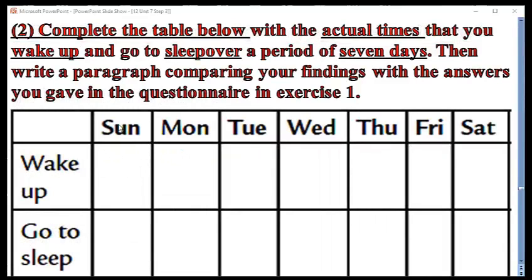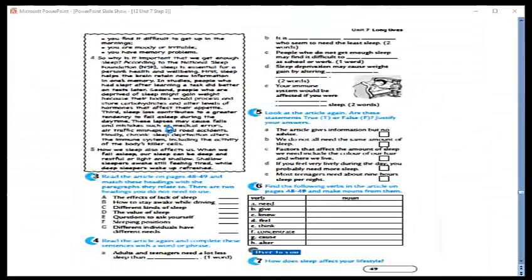The same idea here: Sunday, Monday, Tuesday, Wednesday, Thursday, Friday, and Saturday. Wake up on Sundays, what time? On Mondays, what time? And so on. Go to sleep on these days of the week. You have to write the times here, actual times, about yourself. You have to read it and complete it about yourself. It's very easy for all of you.